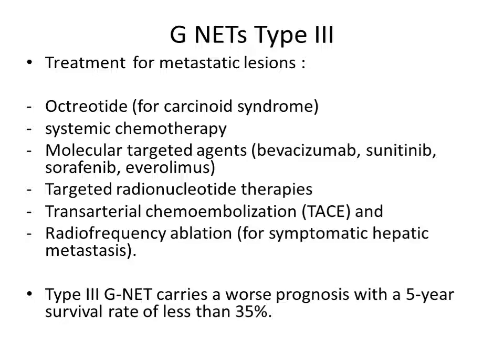And for a metastatic lesion, we can consider octreotide, systemic chemotherapy, molecular targeted agents, targeted radionuclide therapies, transarterial chemoembolization, and radiofrequency ablation. Type 3 GNAT carries a worse prognosis with a 5-year survival rate of less than 35%.